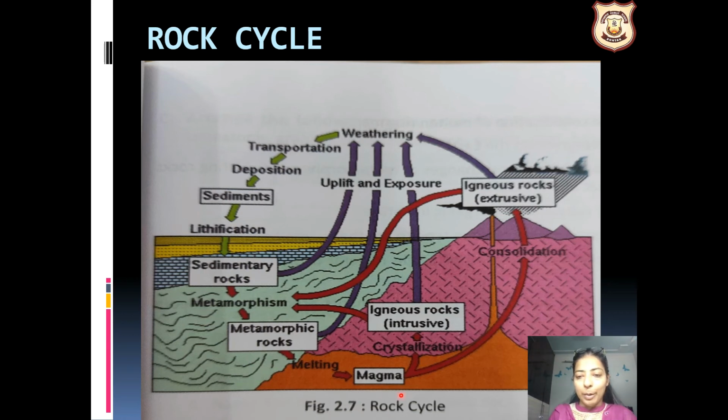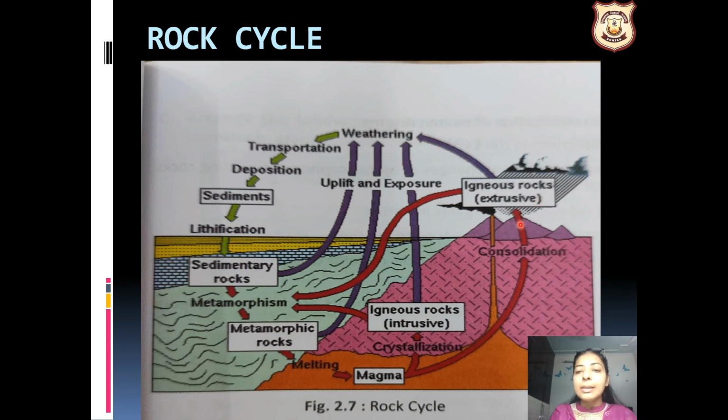Here is the magma, right? So this is magma. Magma is getting up because of the heat, and from where it is coming out, this creates the extrusive igneous rocks. And if it is inside the earth crust, it is called intrusive igneous rocks. Clear? तो ये तो हमारी हो गई igneous rocks.